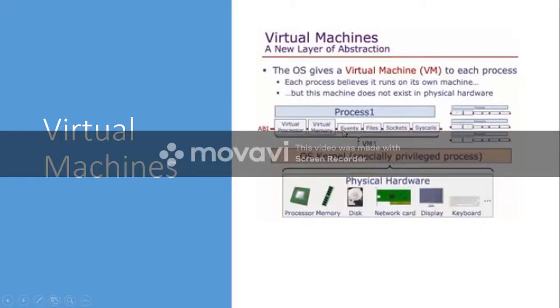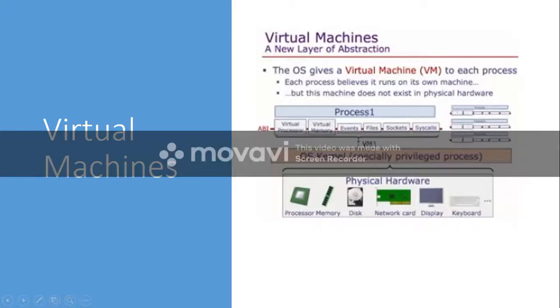This is also one level of abstraction. The underlying details of the hardware and how it is shared among different processes are known only to the operating system. It is not even known to the individual processes. Each process thinks that it is using the entire hardware.